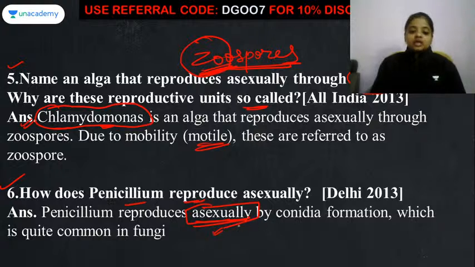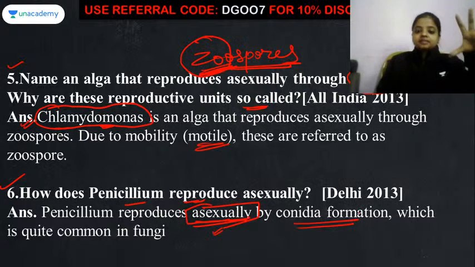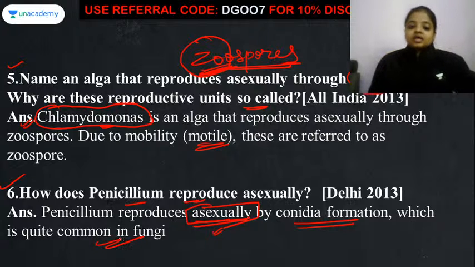Fine. So asexual reproduction by conidia formation. And conidia, I have let you know that the mature conidia are at the upper side and the immature conidia are at the lower side. Fine, which are quite common in the fungus. So in fungus, conidia formation, spores formation, it's a very common thing by which the fungus do the process of asexual reproduction. Okay.